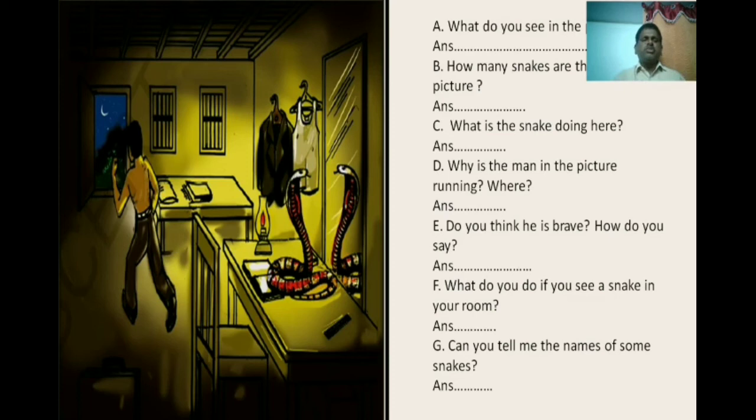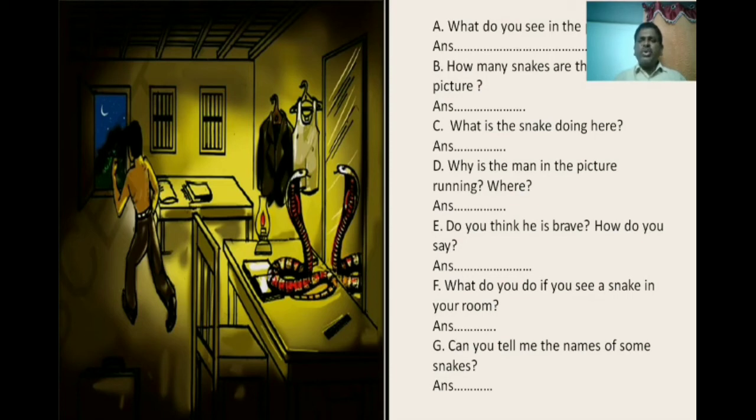What is there in the picture? You're right. You will see a snake. Snake is beautiful. Let us discuss all these questions here. What do you see in the picture? Yes, you answered this question. Once again, I am recalling: how many snakes are there in the picture? You're right. Only one snake is there. Good. What is the snake doing here?